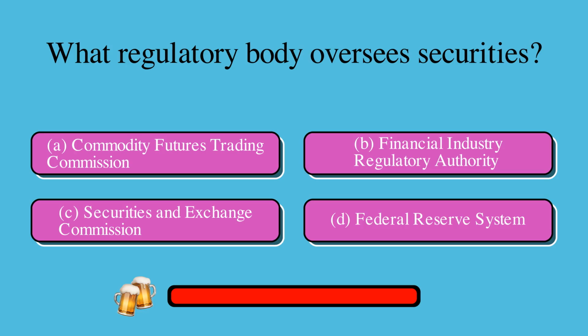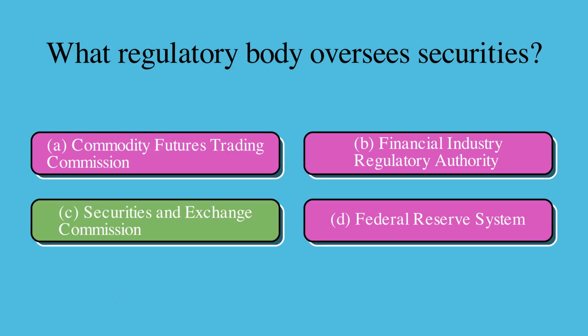What regulatory body oversees securities? Is it A, Commodity Futures Trading Commission, B, Financial Industry Regulatory Authority, C, Securities and Exchange Commission, or D, Federal Reserve System? The correct answer is C, Securities and Exchange Commission.